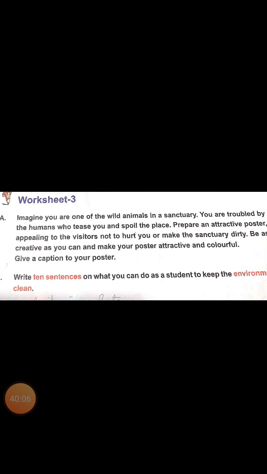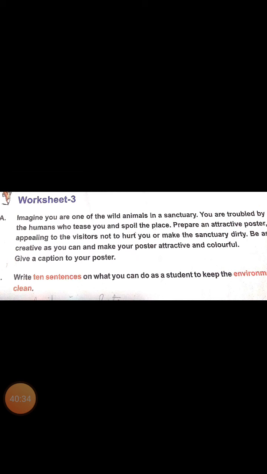Children, you have to imagine yourself as an animal in the zoo or in the sanctuary, and some people have the habit of teasing the animals and spoiling the place. So you have to imagine yourself as an animal and make a request to the humans not to hurt you, not to tease you, not to spoil the place.